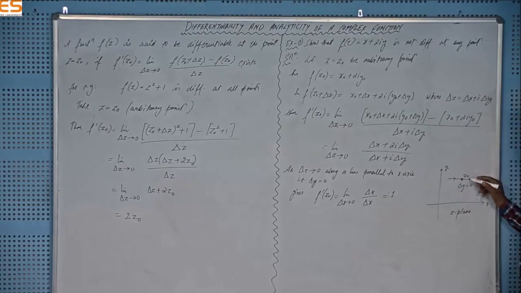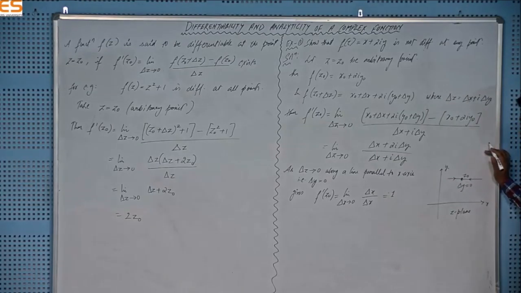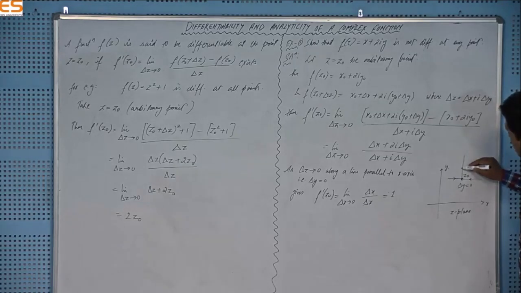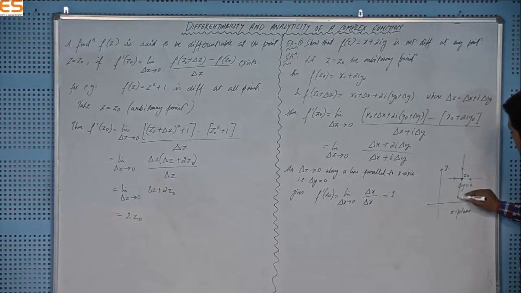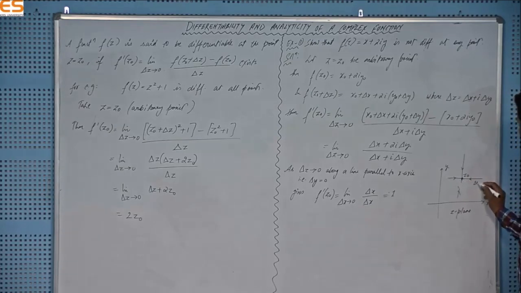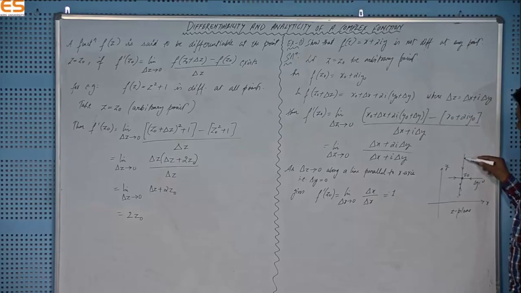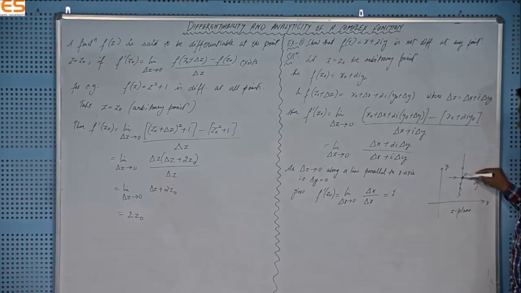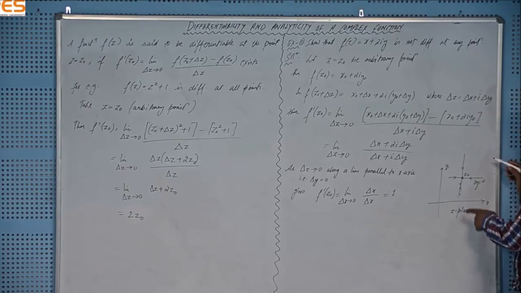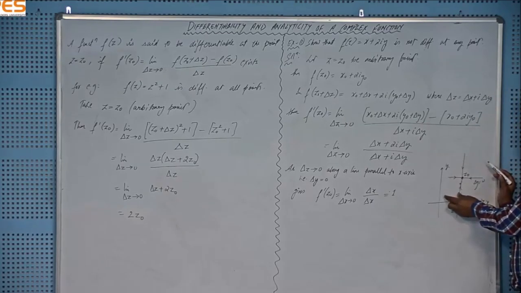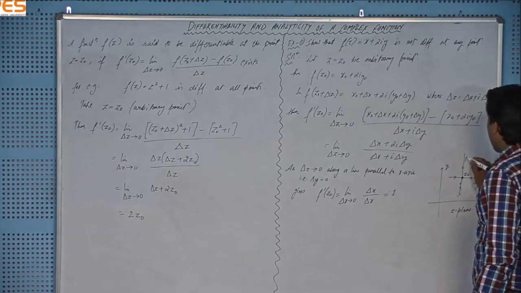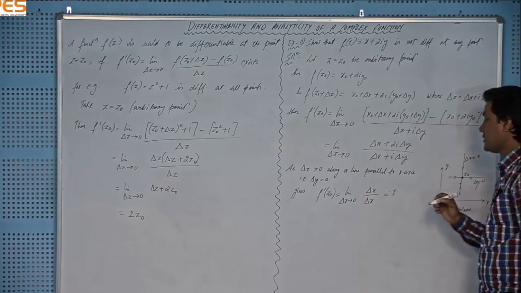And now approaching this z naught from another direction, parallel to the y-axis, suppose this direction, or from this direction. You can see that when you approach this point z naught from this vertical direction, y is continuously changing, either from upward or from downward. Then y is changing but not x. X is the same, so we write delta x equal to 0.